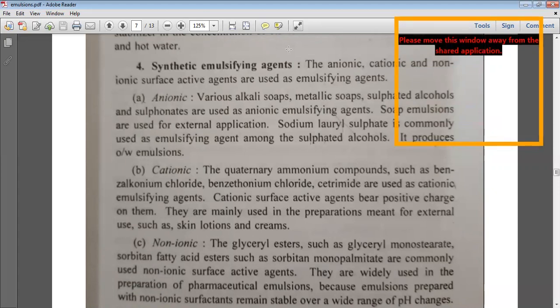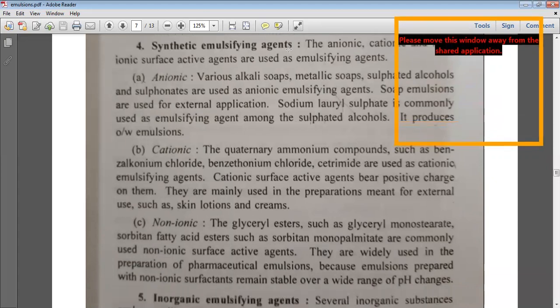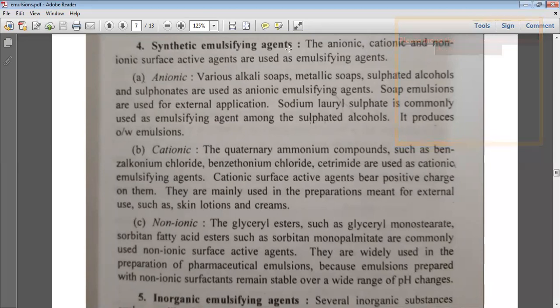So the non-ionic emulsifying agents are the glyceryl esters such as glyceryl monostearate, sorbitan fatty acid esters, and sorbitan monopalmitate. These are some of the non-ionic surface active agents which can be used as emulsifying agents. They are widely used in the preparation of pharmaceutical emulsions because emulsions prepared with non-ionic surfactants remain stable over a wide range of pH changes.